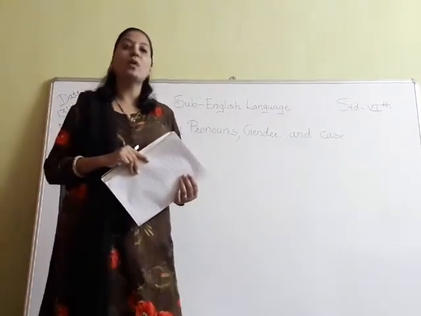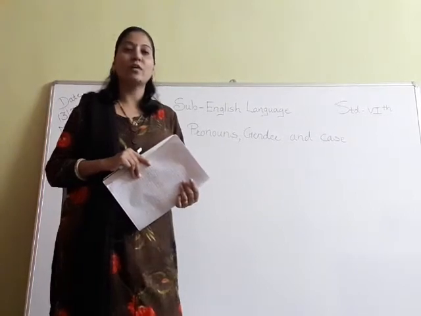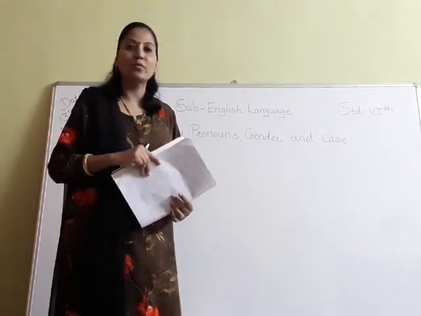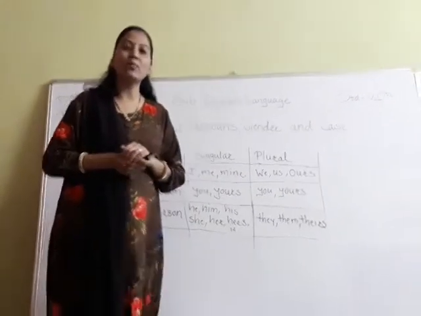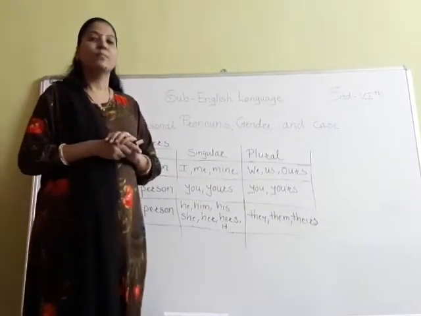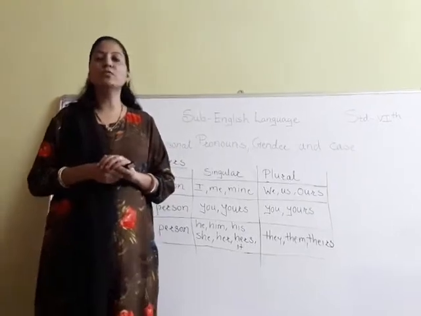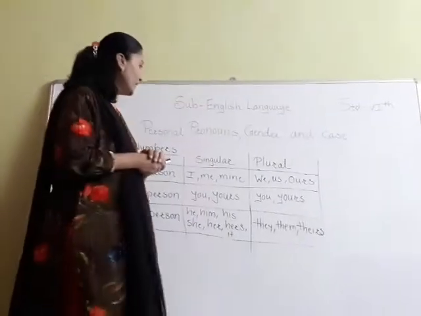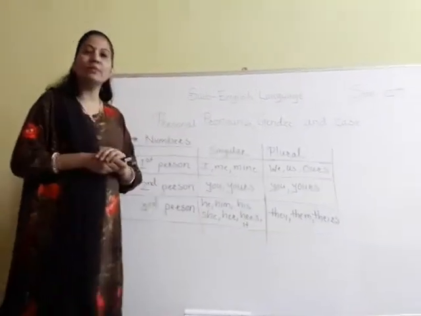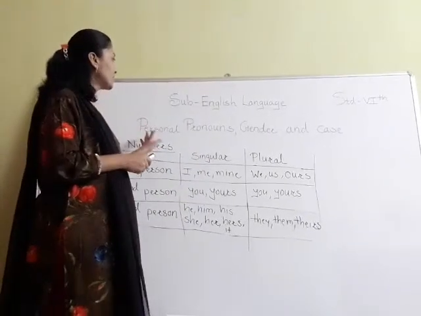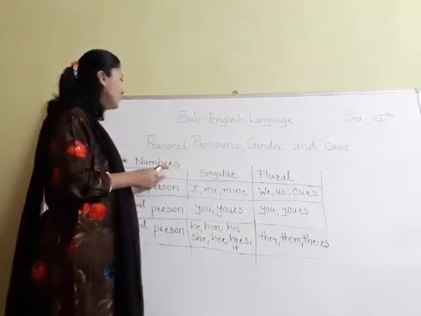Students, you have to watch carefully whatever I am writing on the whiteboard. You have to keep in mind that personal pronouns can be used as singular or as plural. First, we are going to study personal pronouns of numbers.